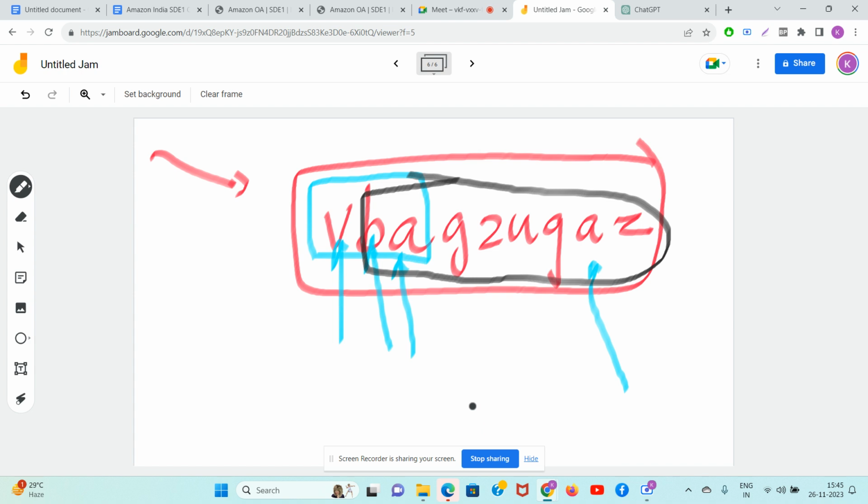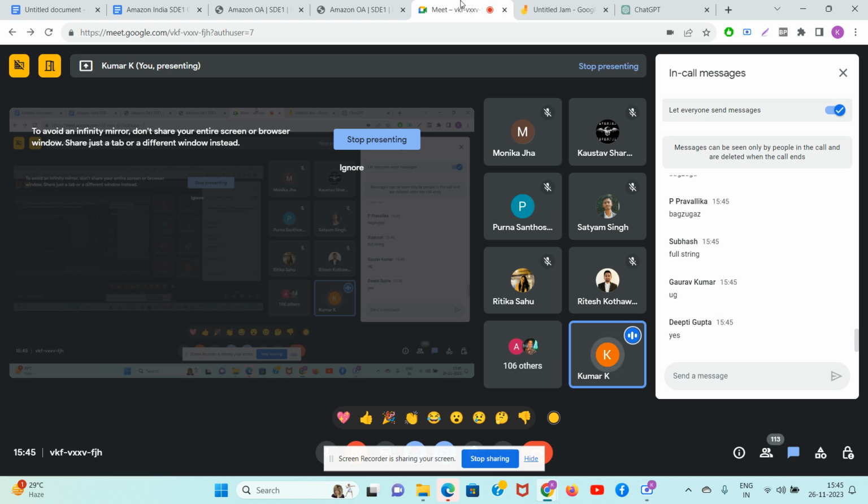It is the largest substring such that B is also coming inside this box, A is also coming inside this box, G is also coming inside this box, Z is also coming inside this box. Guys, no, you are not allowed to take the full string, Subhash.